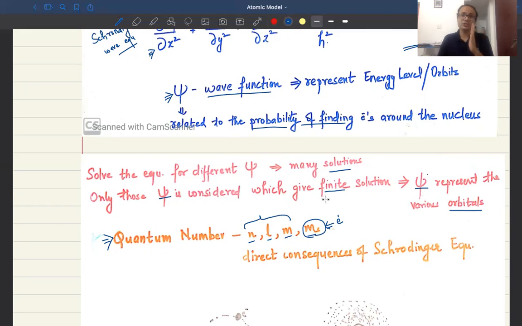The spin quantum number we bring in later, when we consider the electrons filling up the various orbitals. That is why the Schrodinger wave equation has such importance: it is the reason you have all these quantum numbers you studied in 11th and 12th.